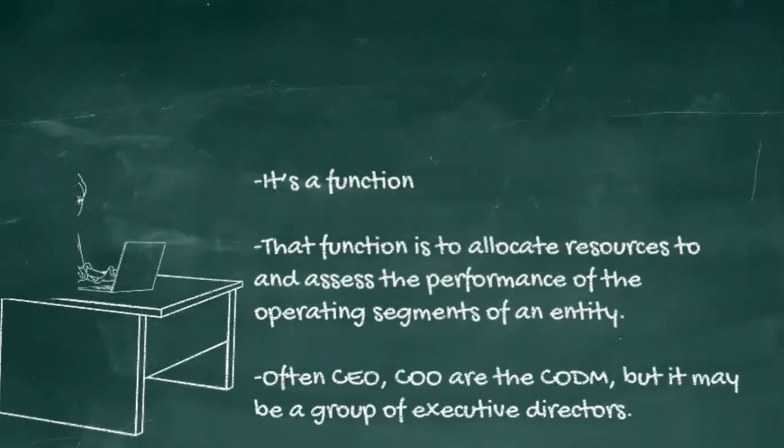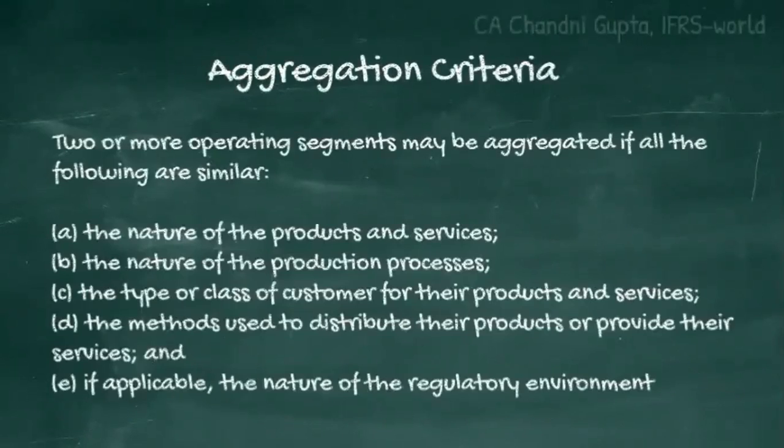Now let's understand the aggregation criteria. So any two or more operating segments may be aggregated into a single operating segment only if they have similar economic characteristics and they're similar in each of the following respects. So all of these five criteria below should be similar.